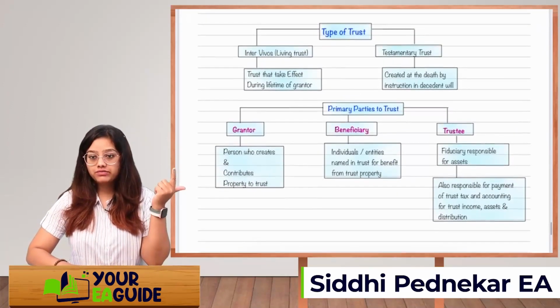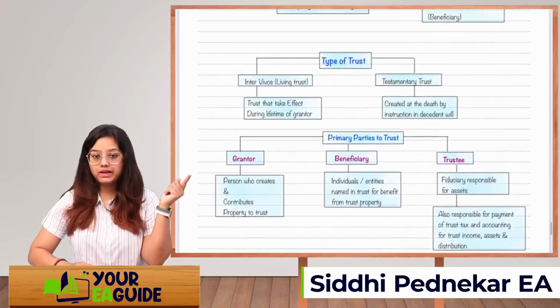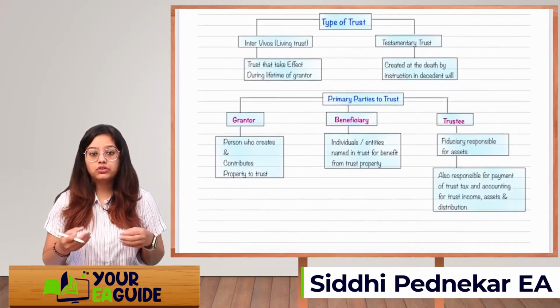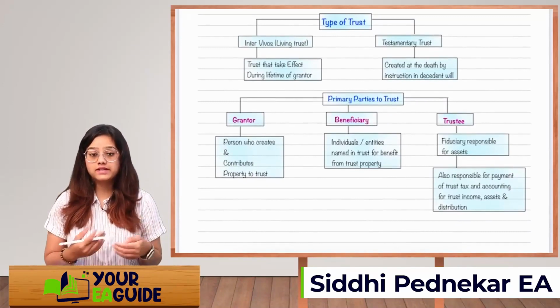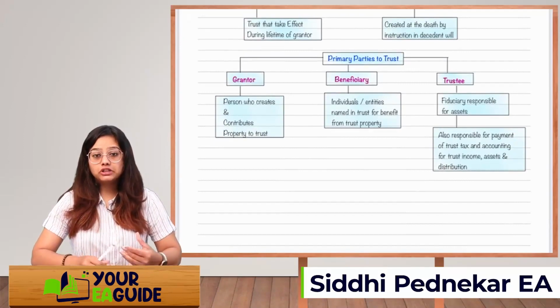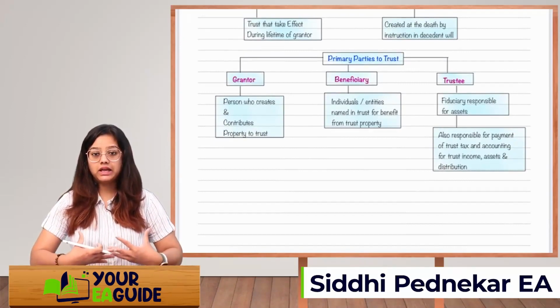Okay, so the primary parties to the trust we can define as grantor, beneficiary and trustee. What do you mean by grantor? Grantor is nothing but a person who creates the trust and who transfers the trust assets and contributes the property to the trust. What do you mean by beneficiary? A person who is going to receive the benefit from that asset which is being transferred by the grantor.